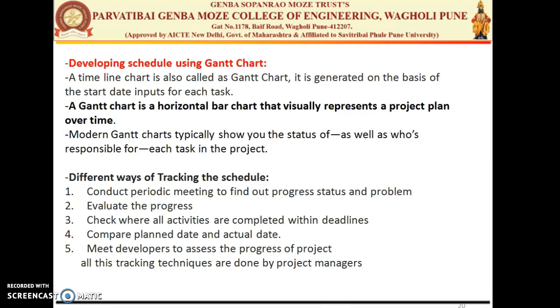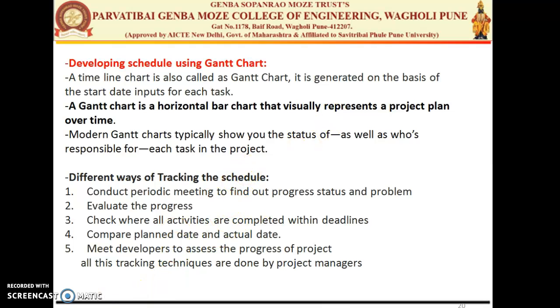So we have seen two definitions and one chart. The first one is estimating the activity resources, which means the list and the type of resources required for the development. The second definition was estimating the activity duration, that is the number of time slots, or we can say the duration, required to complete the particular task. Then we have seen the Gantt chart, which is nothing but the timeline chart. Vertically it represents the number of tasks. Horizontally it represents the time slots required for completing the task.